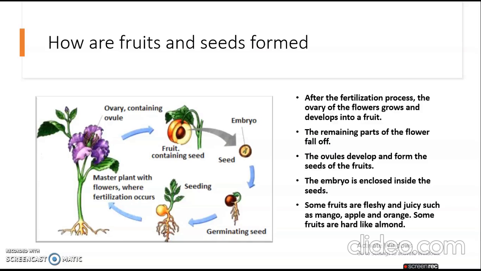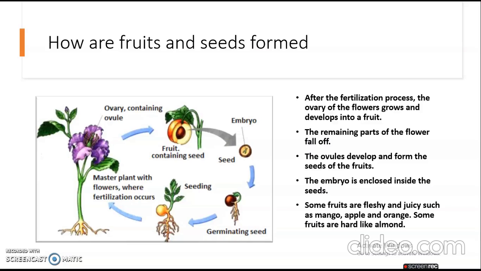So the ovary of the flower grows and develops into a fruit. The remaining parts of the flower fall off. Then the ovules develop and form the seeds of the fruit.